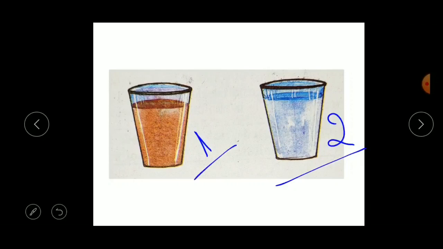The first one or the second one? Yes, of course we are going to drink the clean water which is in the second glass. Why not the first glass which contains the dust? Because it is dirty water, which consists of dirt. So this is polluted water. So we are going to drink the clean water, isn't it?